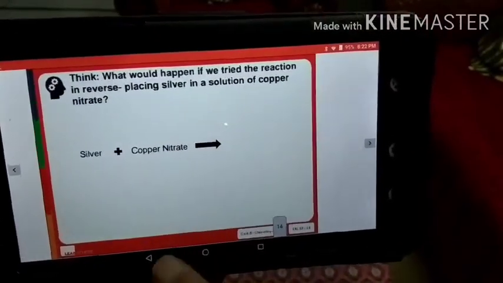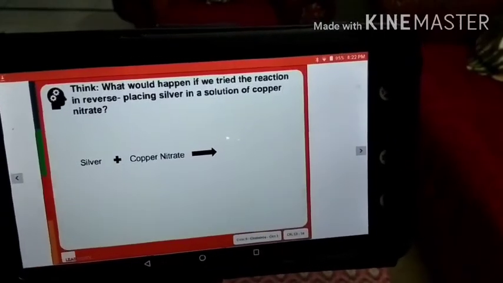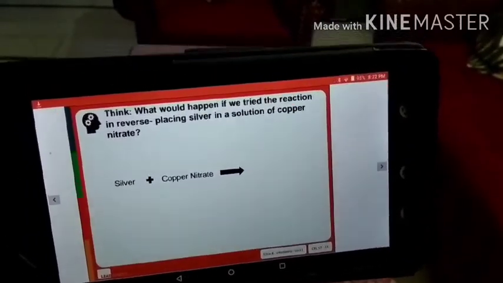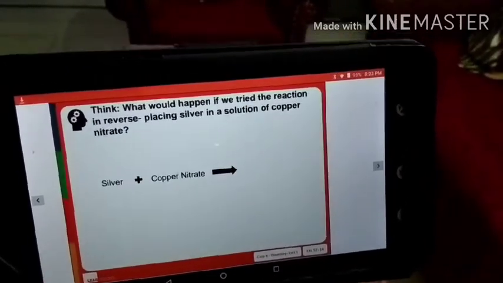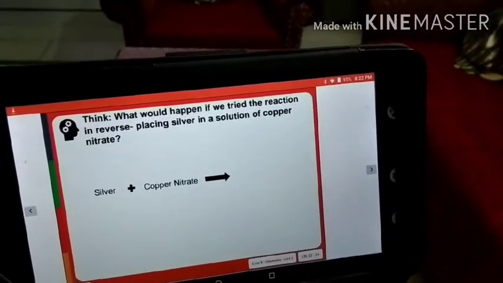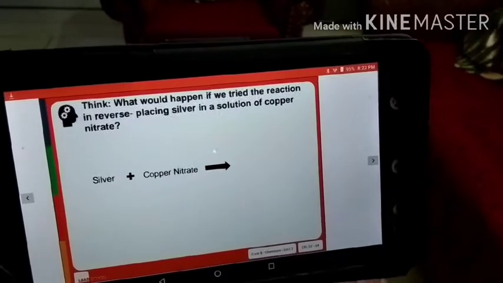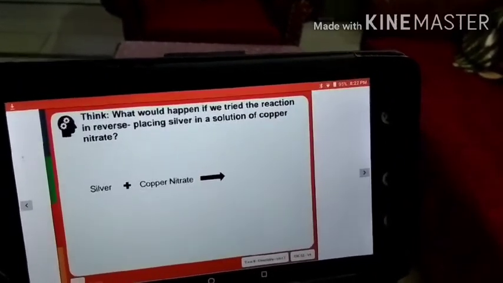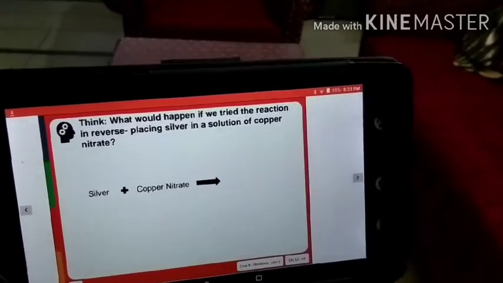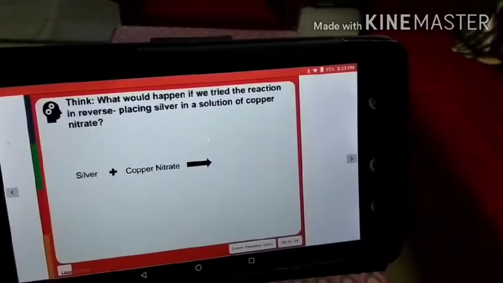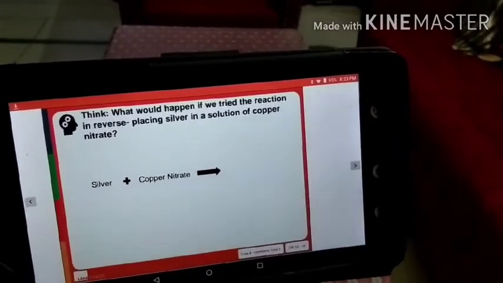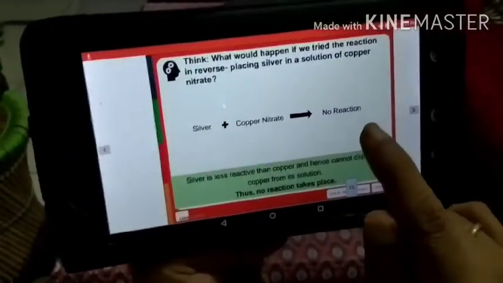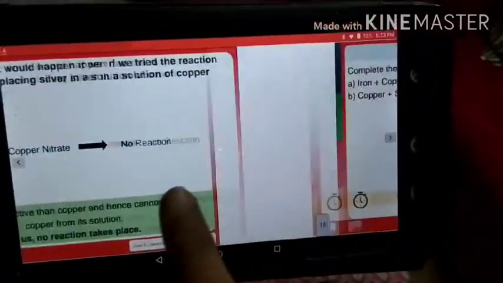Now what happens if the reverse is done? That copper nitrate is reacted with silver. What will happen? Since silver is less reactive than copper, silver will not be able to displace copper from its nitrate solution and no reaction will happen. No reaction again, okay?